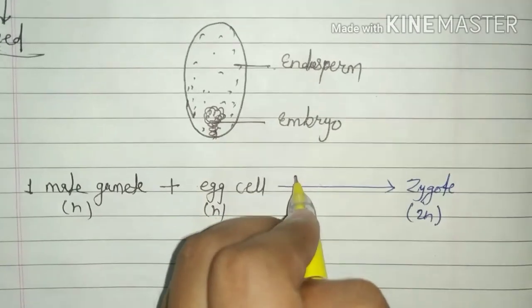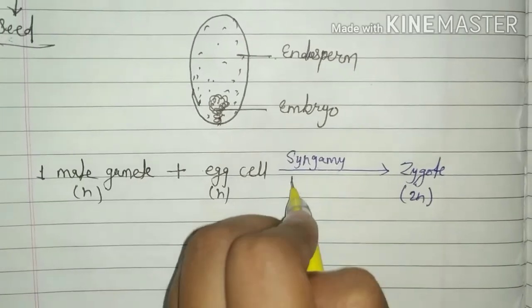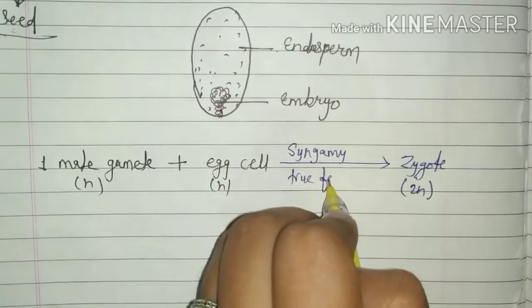This is called syngamy or true fertilization.